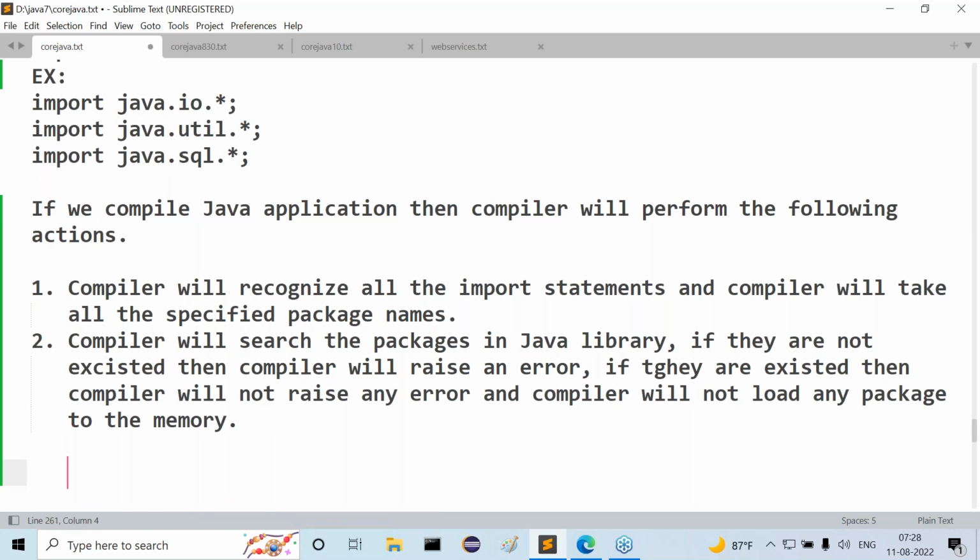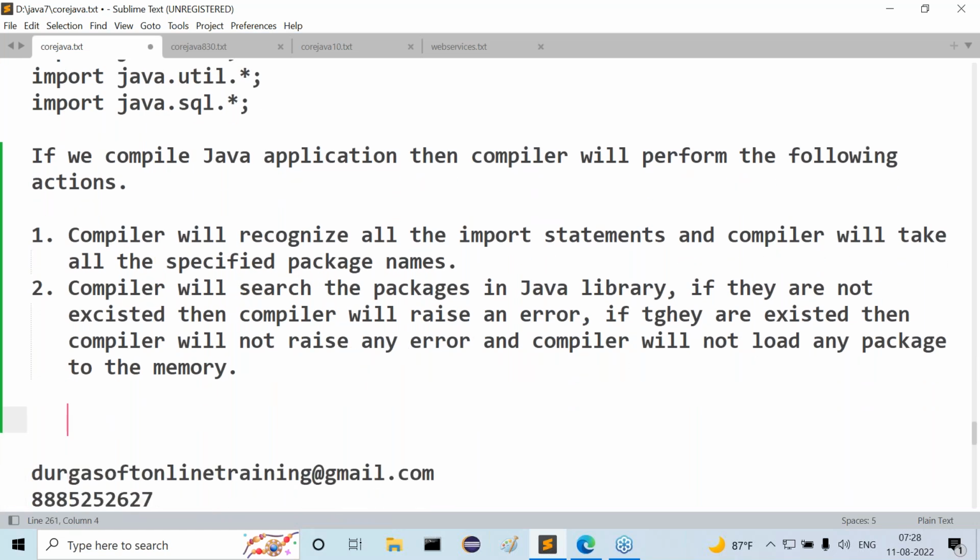That's okay. Just two more points, guys, then I'll complete this and move forward. The compiler will search the packages in the Java library. If they do not exist, then the compiler will raise an error. If they exist, then the compiler will not raise any error and will not load any package to the memory. That means the compiler is not responsible for loading the predefined library.